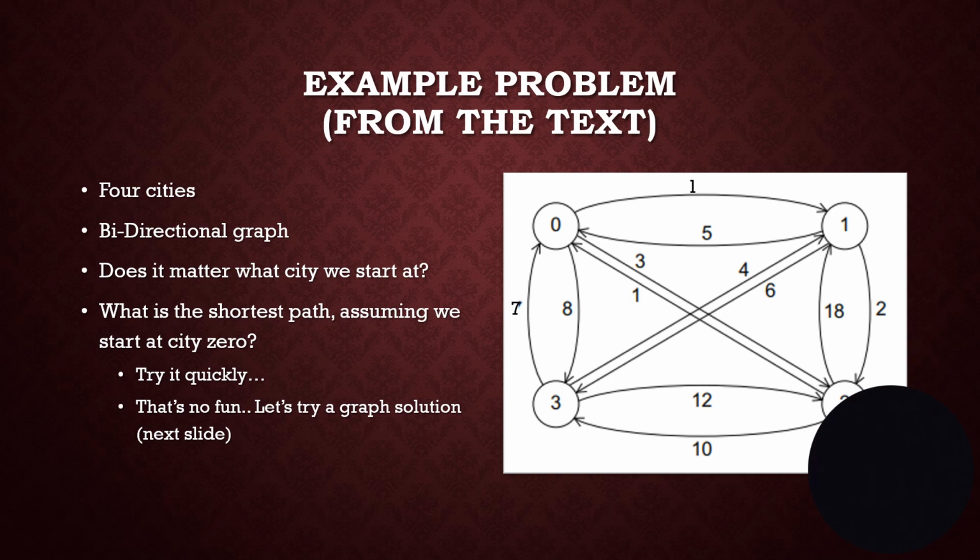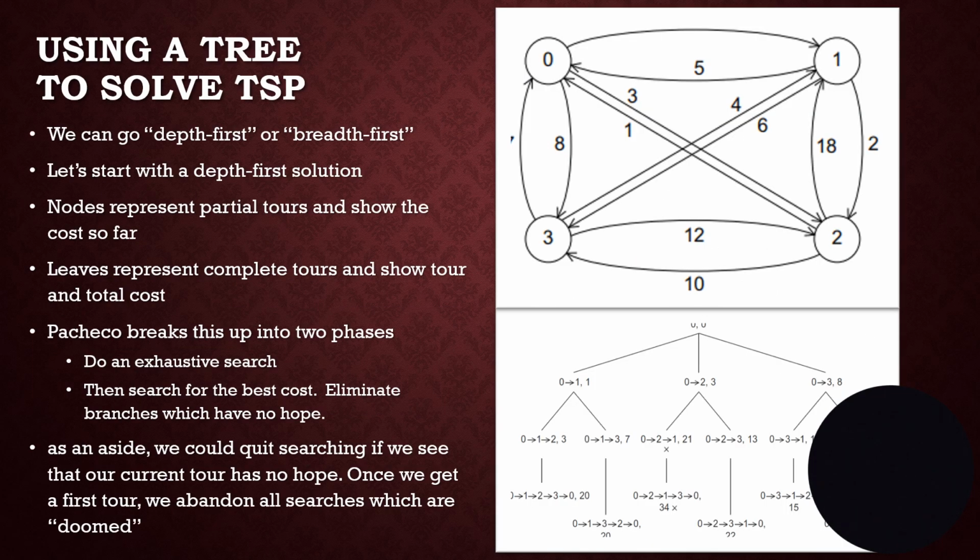And then you could say, okay, well, let me try some other ones. Let me try 0, 3, 1, 2. So that would be 8 plus 6 is 14 plus 2. That's going to be 19. That's not any better. So we can try and find a route. Now we can just sit here and play with it with our pencil, but there is a way to solve it using a directed tree.